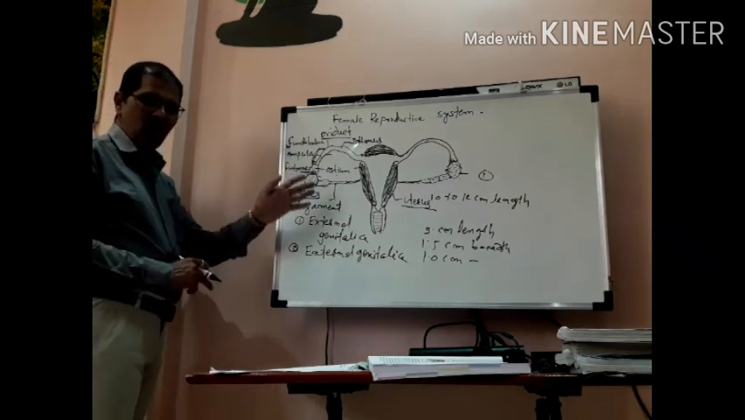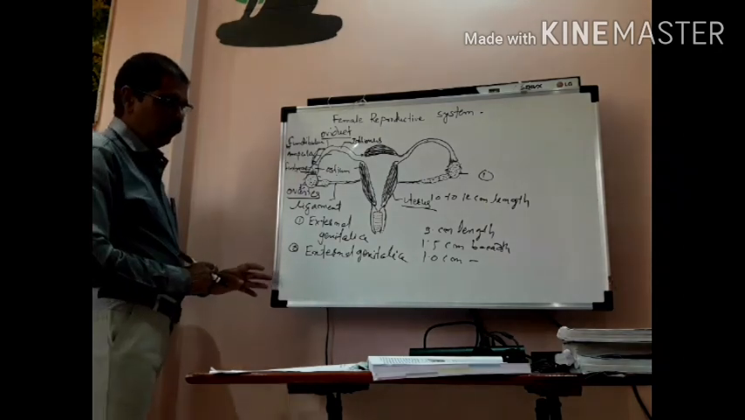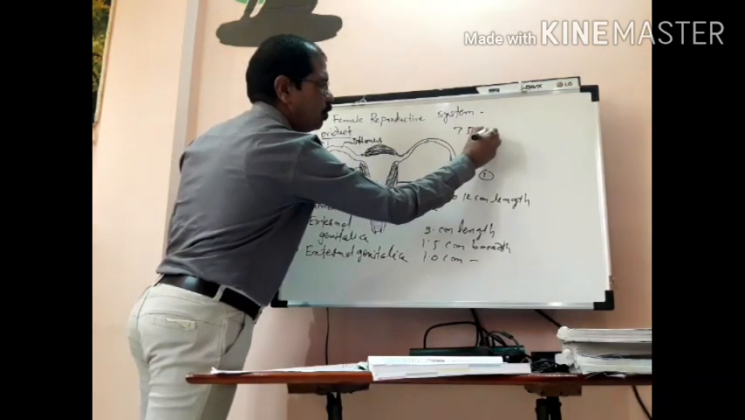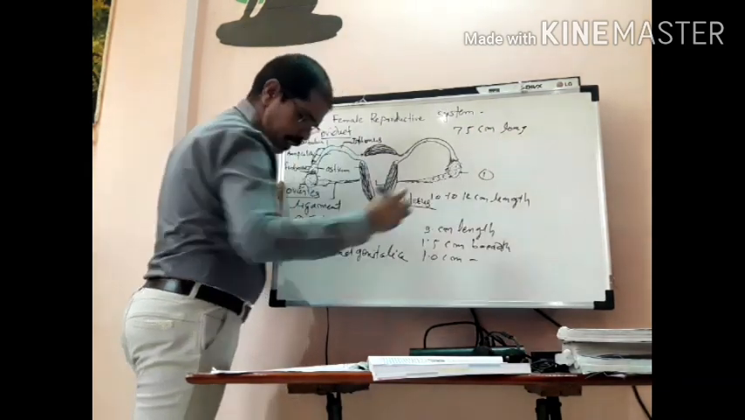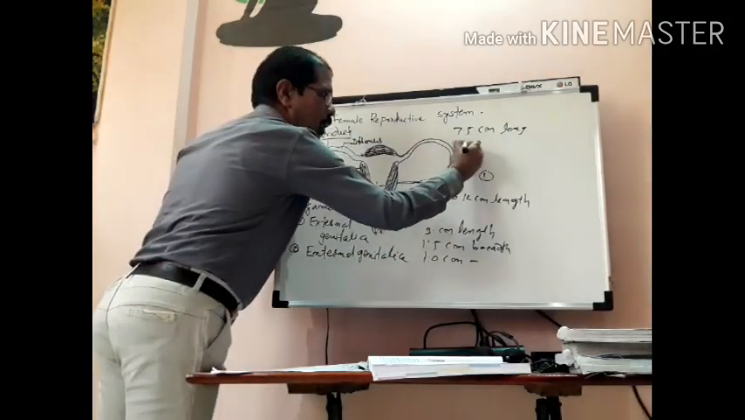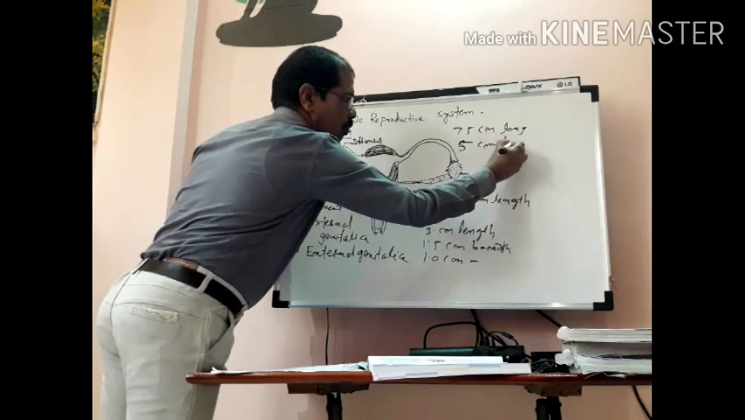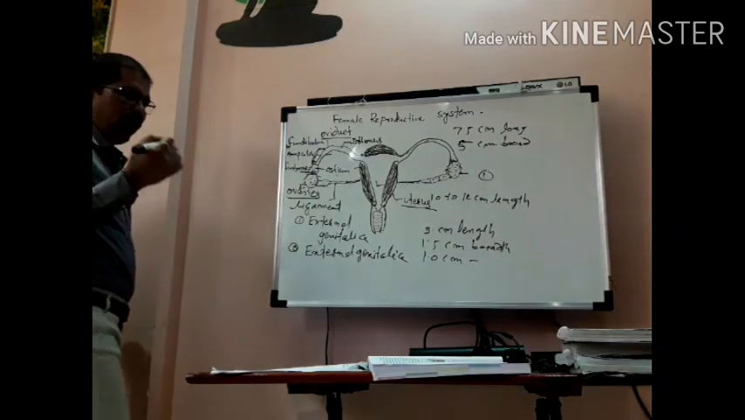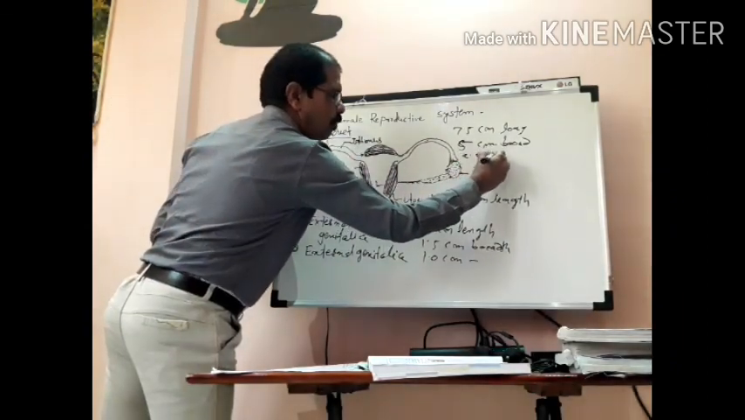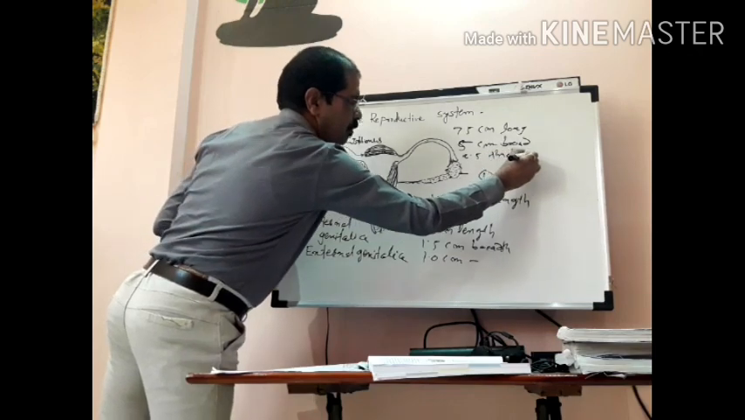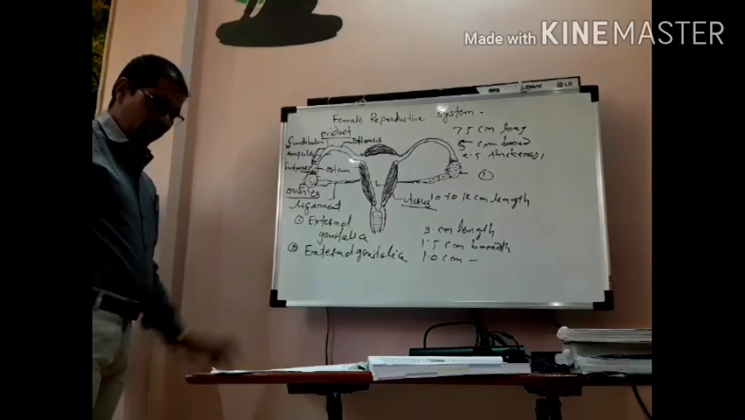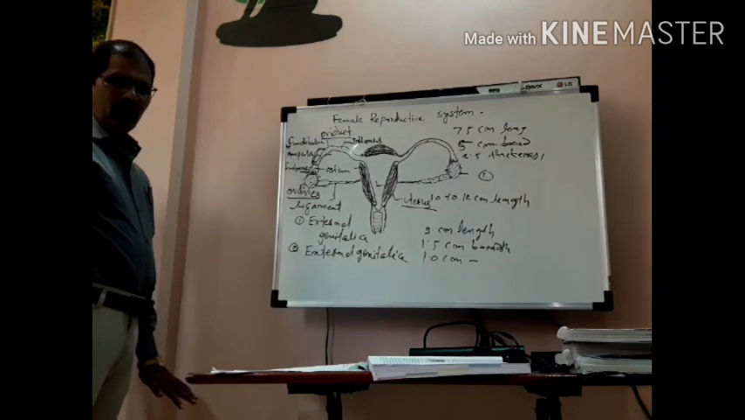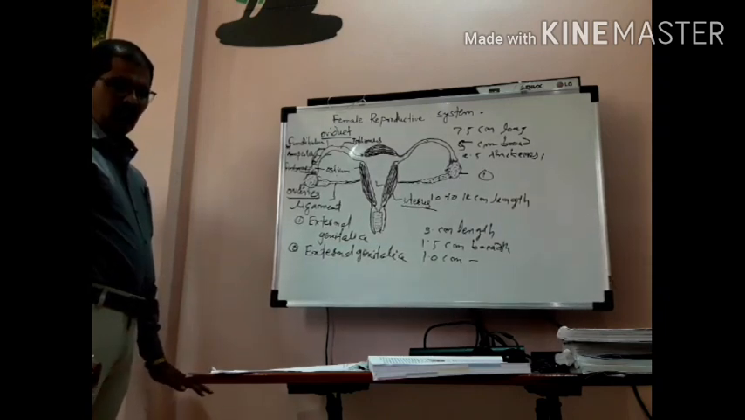Its measurement is 7.5 centimeters long, 5 centimeters broad, and 2.5 centimeters thick. Okay, so guys, in the female reproductive system, the uterus is very important, isn't it?